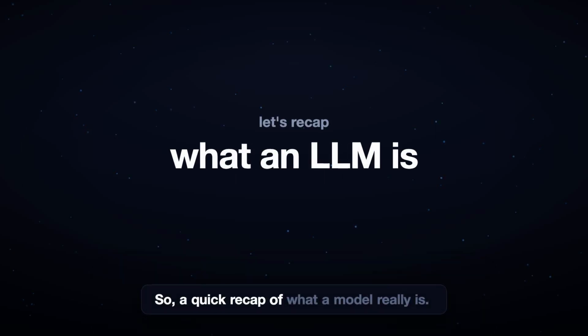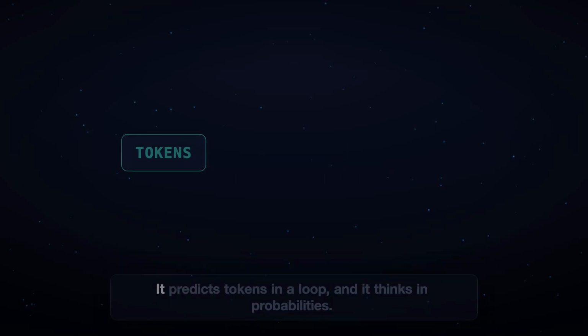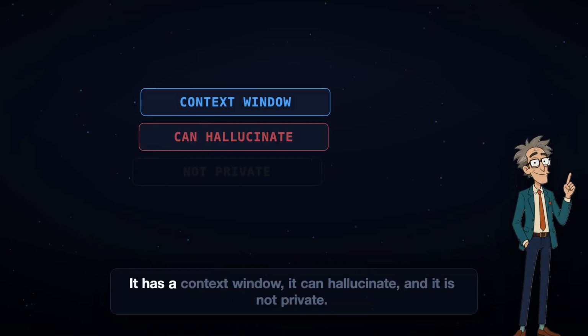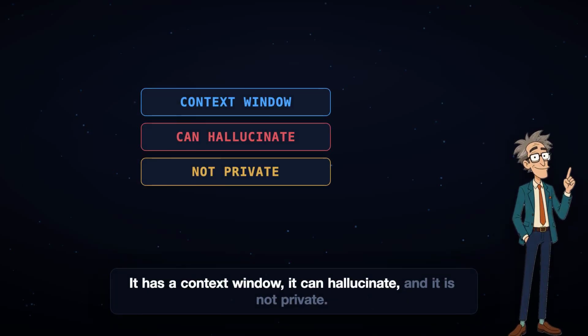So, a quick recap of what a model really is. It predicts tokens in a loop, and it thinks in probabilities. It has a context window, it can hallucinate, and it is not private.